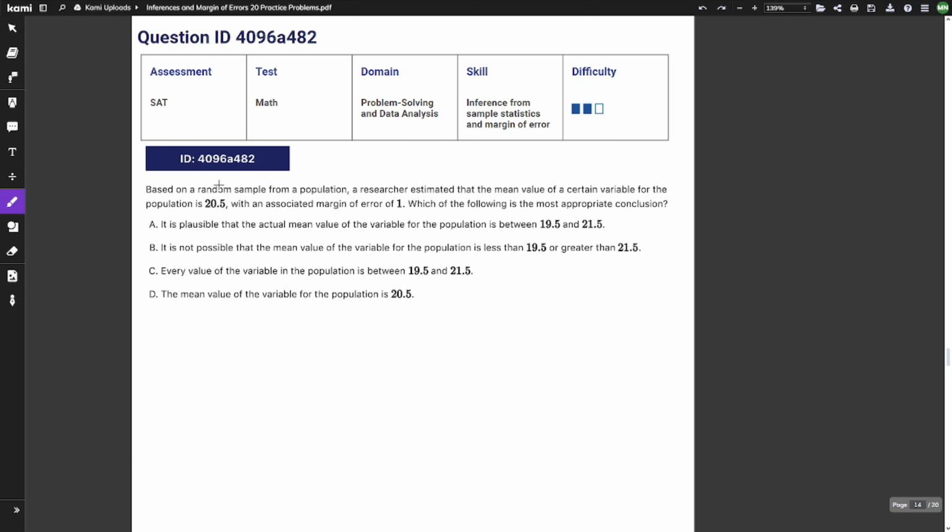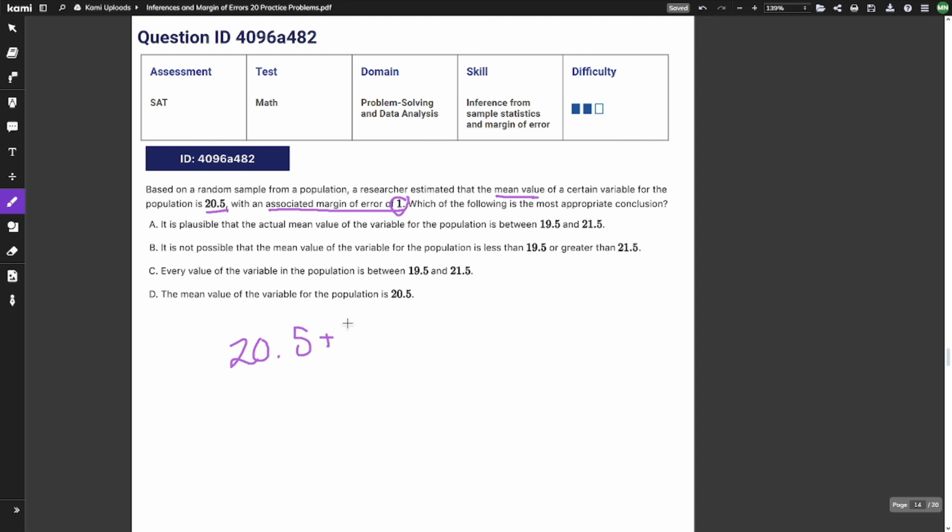Question number 14. Based on a random sample from a population, a researcher estimated that the mean value of a certain variable for the population is 20.5, with an associated margin of error of 1. Which of the following is the most appropriate conclusion? So once again, we have our margin of error, so we're going to add and subtract that from 20.5.